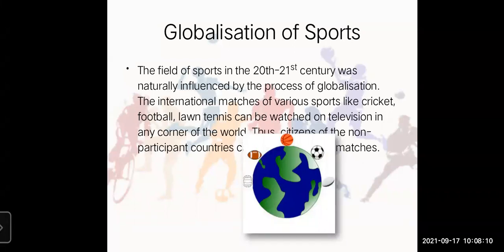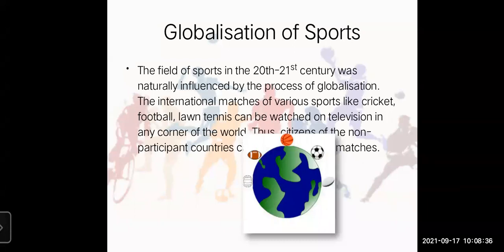If it is happening in England, then only those people can watch that. No. Because of globalization, each and every person in any corner of the world can watch the match. And no countries will be behind. Each and every country participates in such competitions.